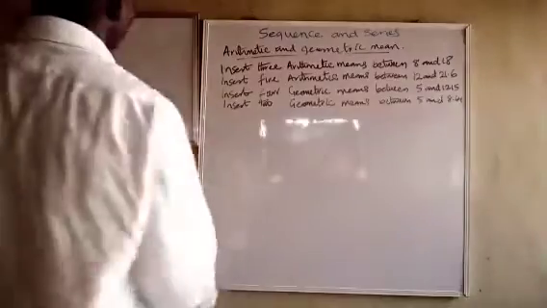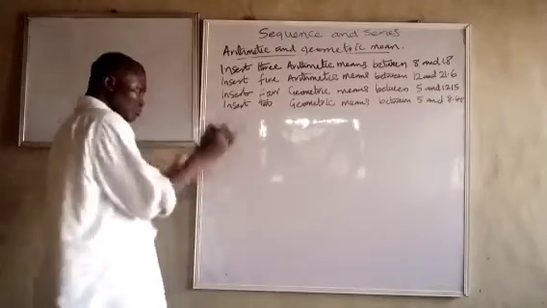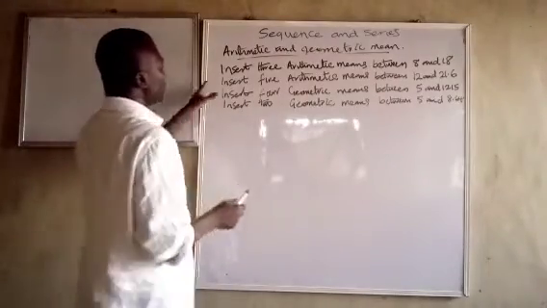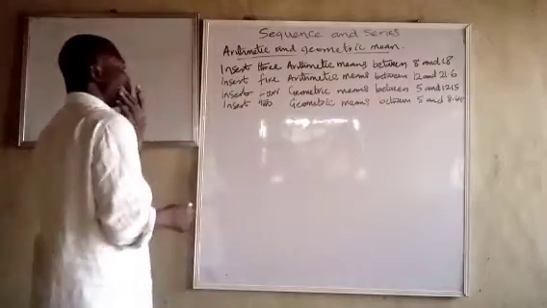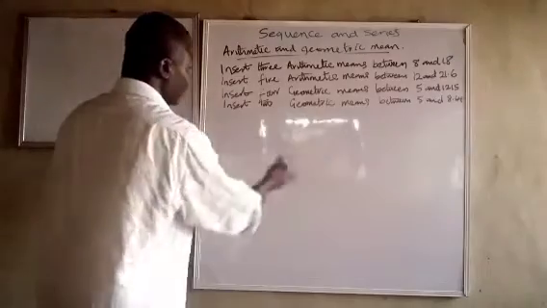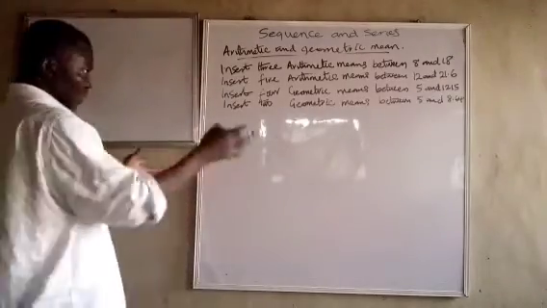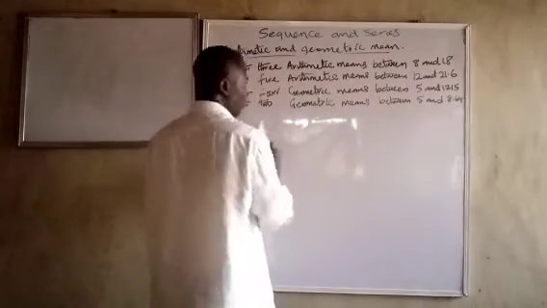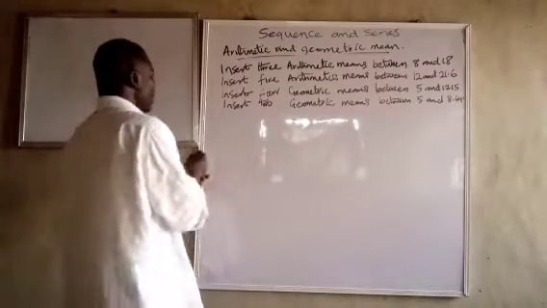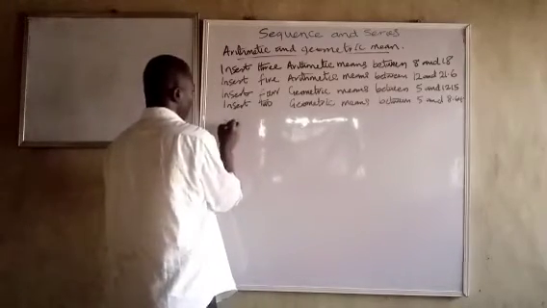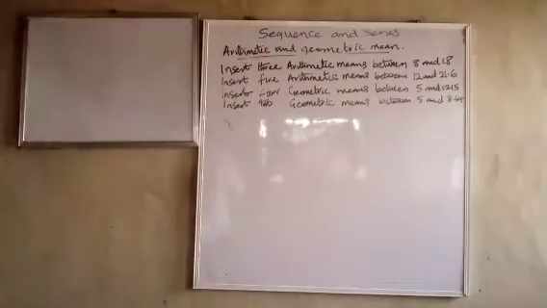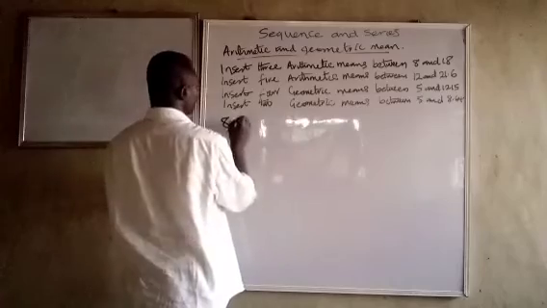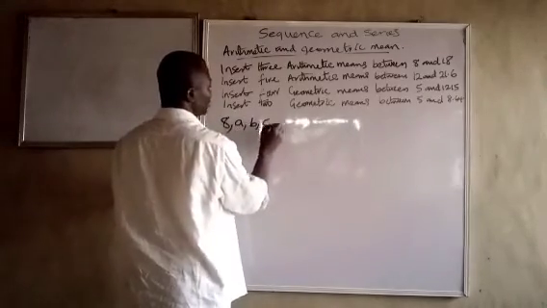So I've given you a very short way of inserting one mean between two numbers. Now let's look at two numbers again. This one says insert 3 arithmetic means between 8 and 18. What does that mean? It means that 8 and 18 are in a sequence or progression, where 8 is the first one, and between 8 and 18 there are 3 other elements. So it's going to be like this: 8, let's insert A, B, C, and 18.